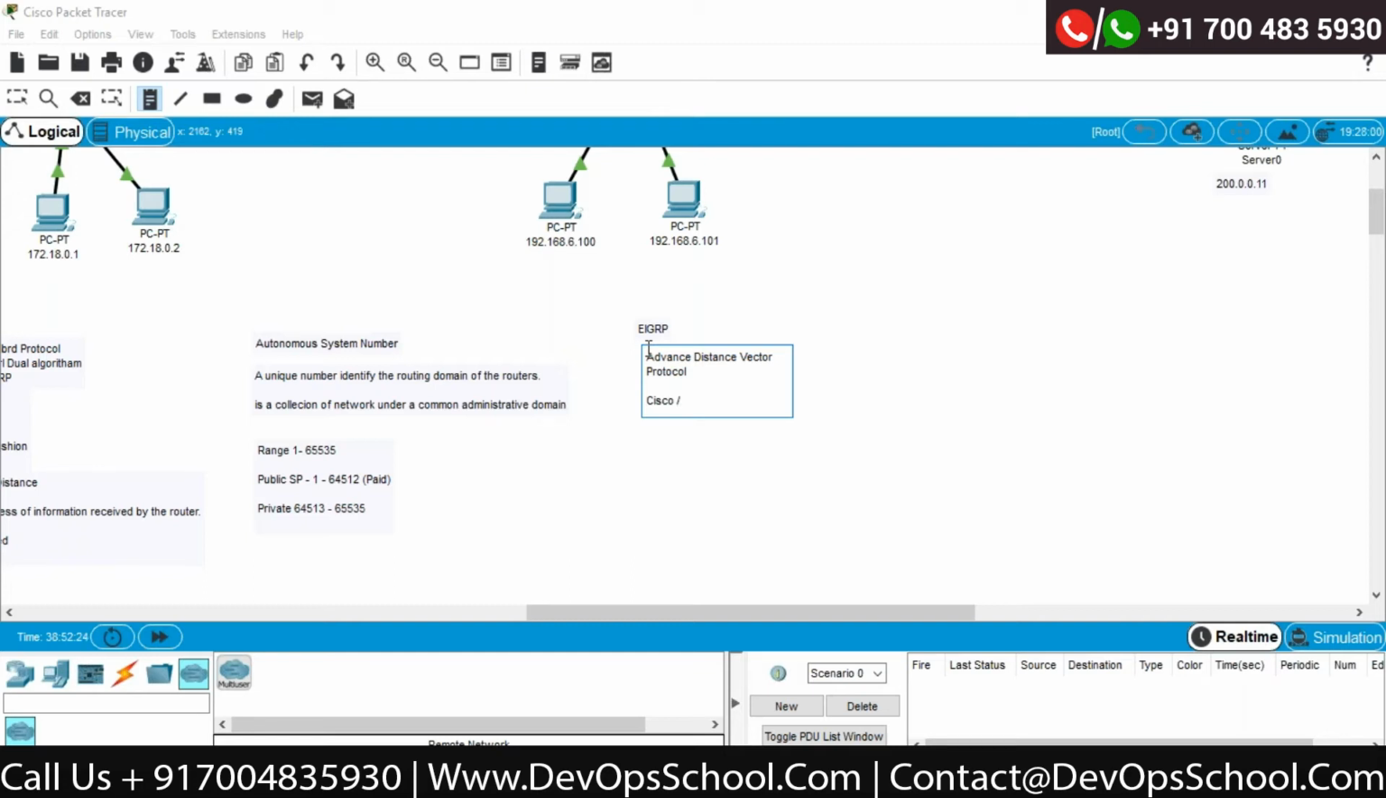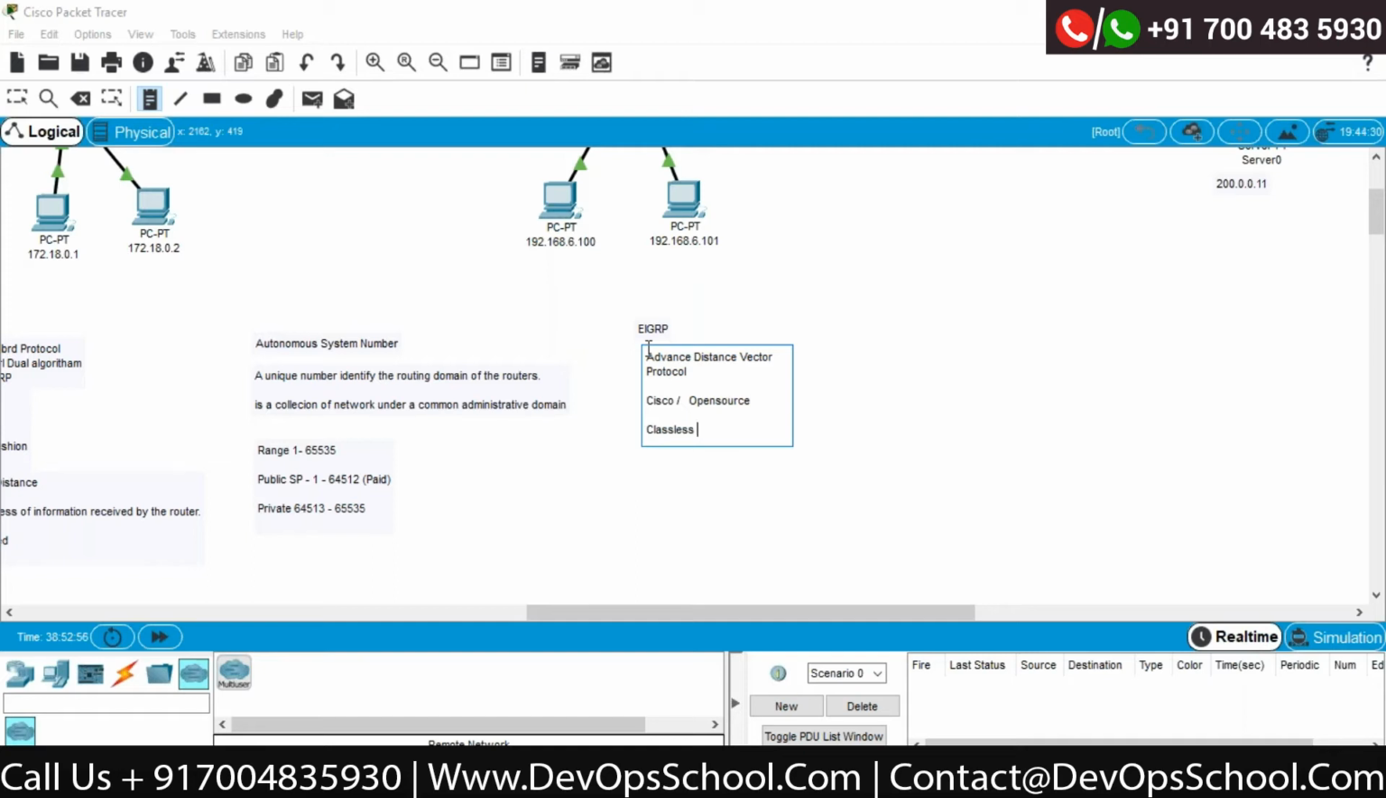Cisco only, meaning it was supposed to work only on Cisco devices. But nowadays, it is open source. Open source means it is an open standard now. You can use it anywhere. Once again, this supports classless routing. That means it can carry the subnet mask information when sharing updates with each other.